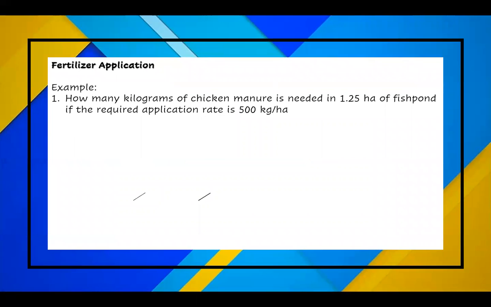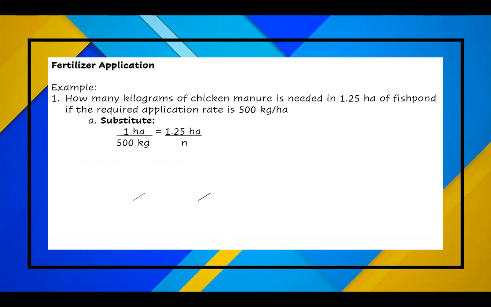So let's start with fertilizer application. We have here an example. How many kilograms of chicken manure is needed in 1.25 hectares of fish pond if the required application rate is 500 kilogram per hectare? To substitute that, 1 hectare divided by 500 kilogram is equal to 1.25 hectare divided by n.